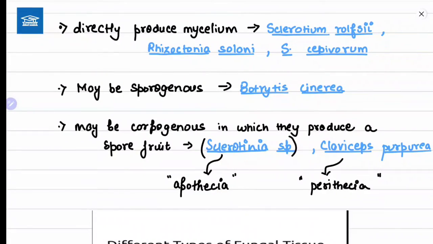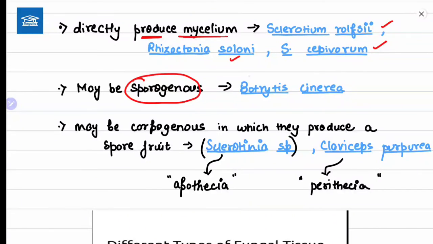There are various types of sclerotia. First is those sclerotia that directly produce a mycelium. Examples of such are Sclerotium rolfsii, Sclerotium cepivorum, and Rhizoctonia solani. Okay, Rhizoctonia also produces sclerotia. Second, sclerotia may be sporogenous, I mean, the sclerotia form a spore.